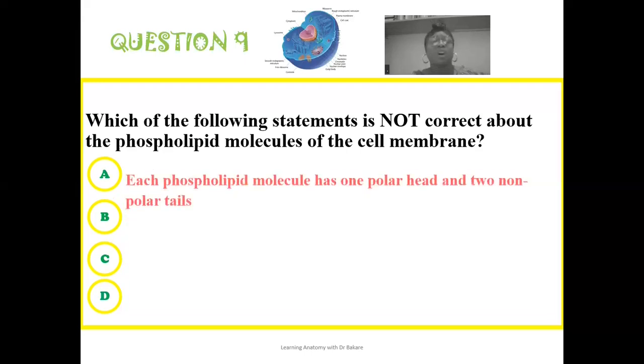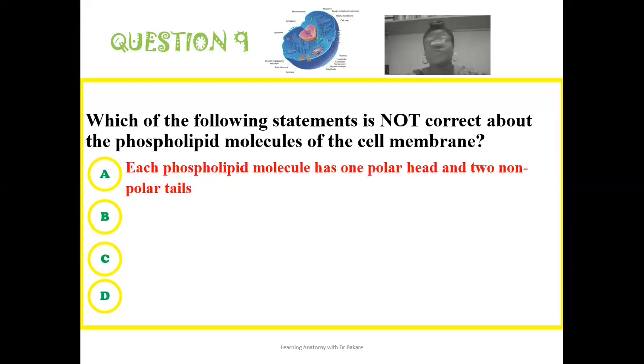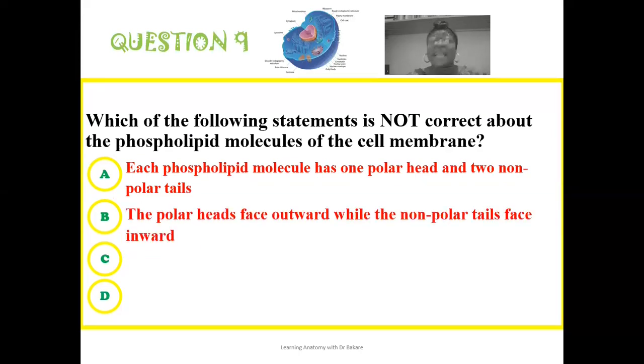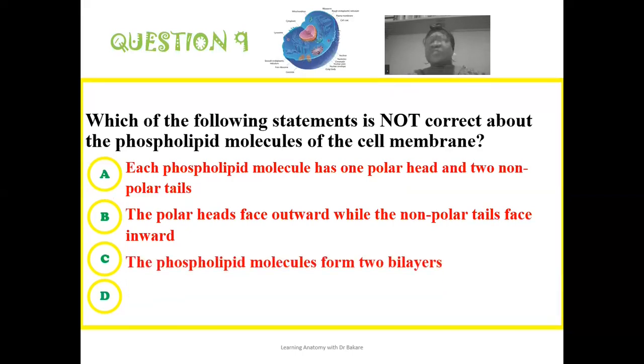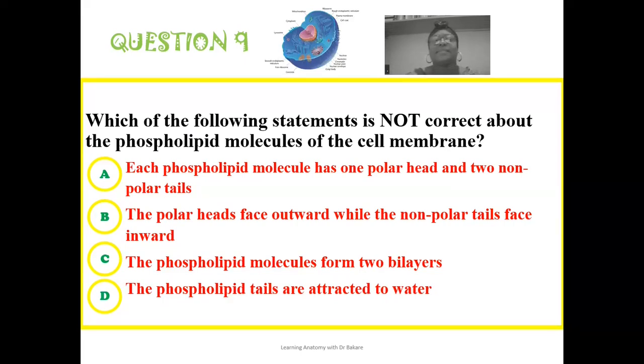So going through the options, is it that each phospholipid molecule has one polar head and two non-polar tails? Is it that the polar heads face outward while the non-polar tails face inward? Or is it that the phospholipid molecules form two bilayers? Or is it that the phospholipid tails are attracted to water? So which of these options concerning the phospholipid molecules is incorrect?